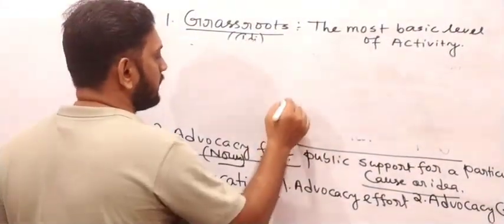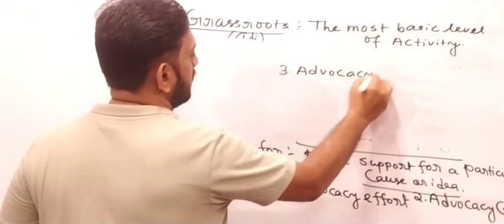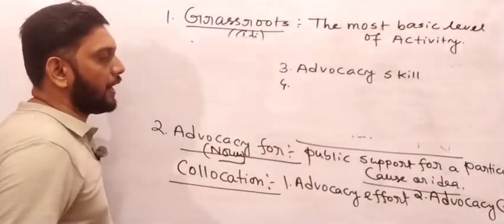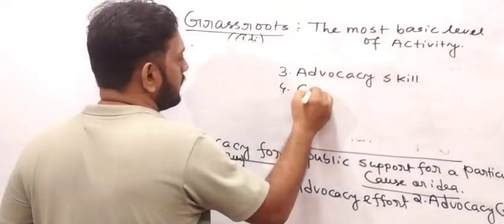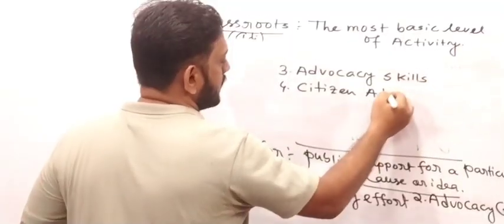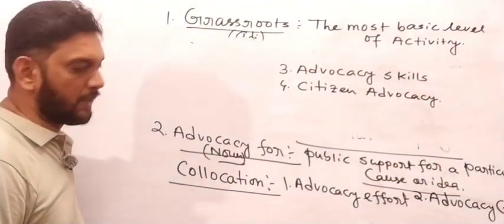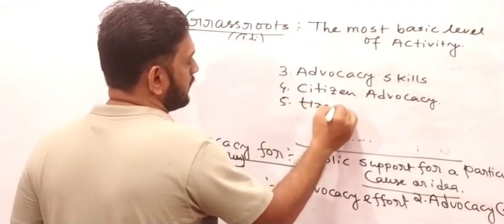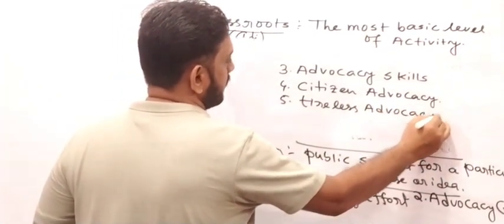Number 3, advocacy skill. Write down advocacy skills. Citizen advocacy. Okay. Tireless advocacy.